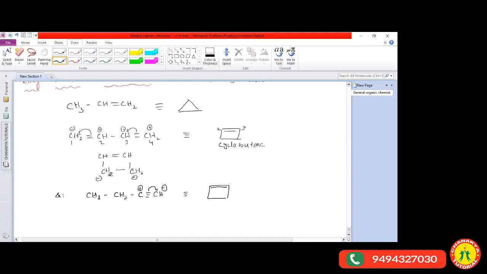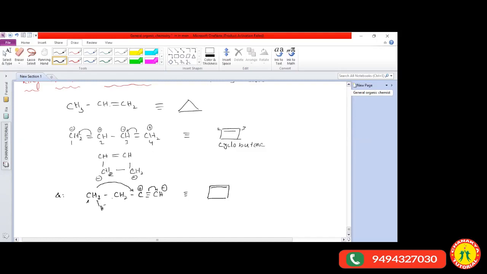Anja, the last carbon is having how many hydrogens? 3. Okay. Is the last carbon satisfied with the tetravalency or not, sir? Yes, sir. Okay. In this one, one H minus ion is shifted from the fourth carbon atom to the second carbon atom.